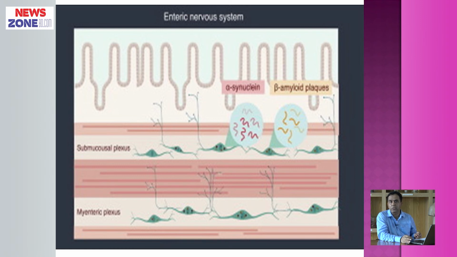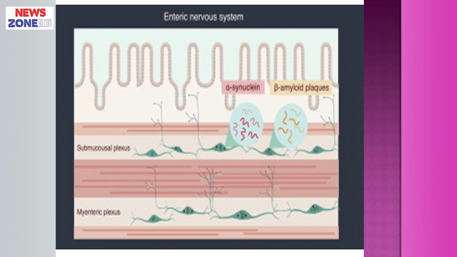The intrinsic way consists of 100 million neurons present in the walls of the gut. There are two plexuses in this way, called Meissner's plexus and Myenteric plexus. Meissner's plexus is in the submucous coat of the gut and Myenteric plexus is present in the external muscular layer of the gut.